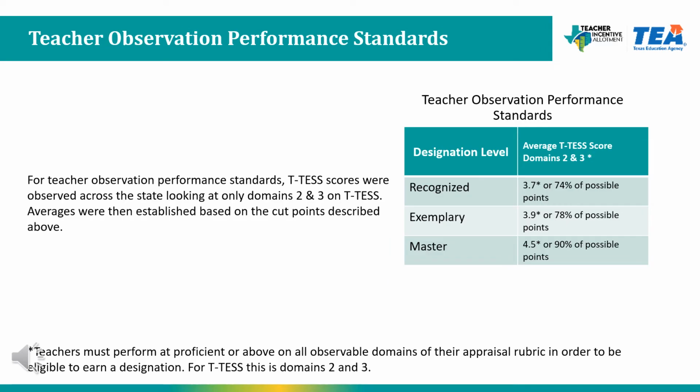The teacher observation performance standards were established by looking at T-TESS scores across the state, looking at only domains 2 and 3. No other domains were included in this calculation. Cut scores were then established for each of the different designation levels. If a district is using a rubric other than T-TESS, they should reference the percent of possible points. One additional thing to note for these standards is that all teachers must perform at proficient or above on all observable domains of their appraisal rubric in order to be eligible to earn a designation.